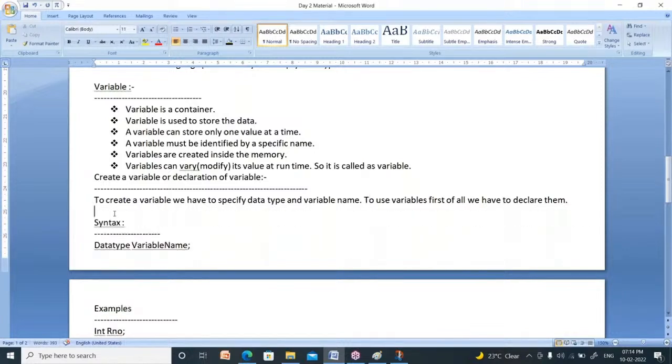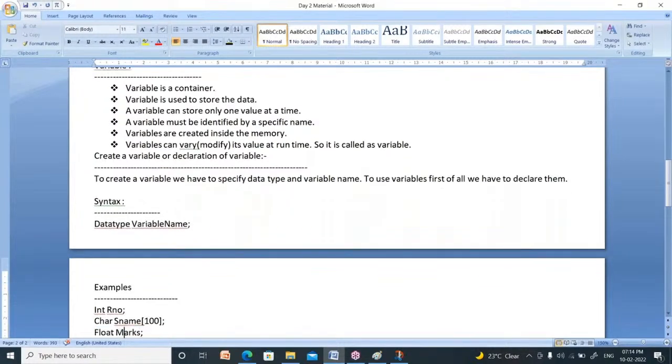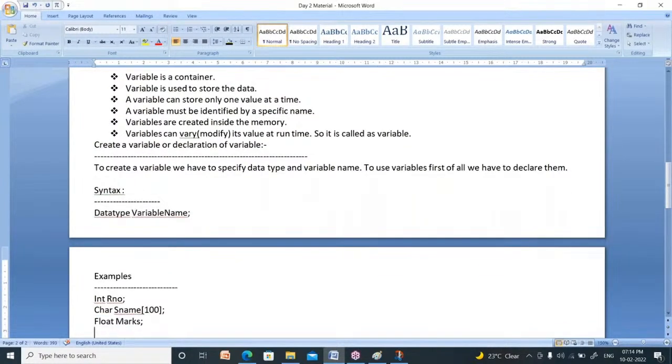What is the syntax of variable? First, you have to specify the data type as well as the variable name. The examples: integer roll number, character s name, float marks. Here integer, character, float, all these are lowercase letters. C is a case sensitive language, means uppercase letters and lowercase letters are treated differently. You have to use only lowercase letters.